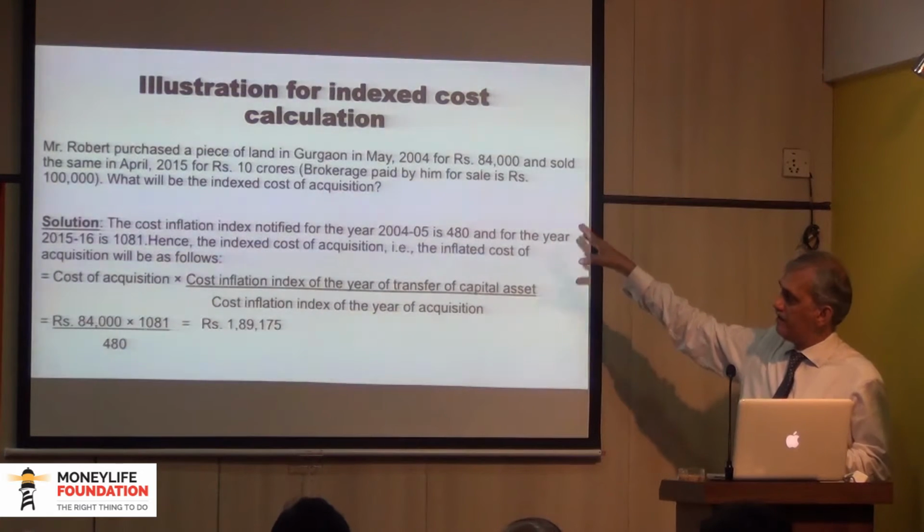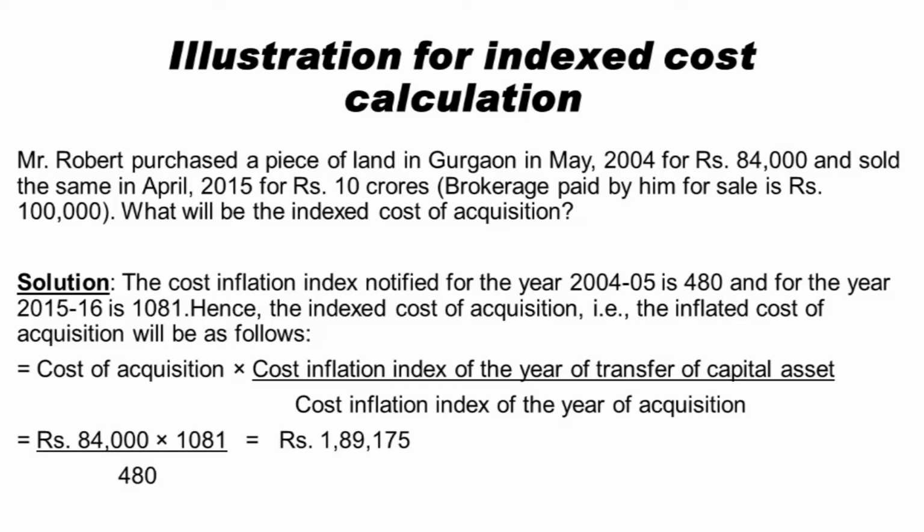Brokerage paid by him for the sale is 1 lakh. I don't know which broker had the guts to charge brokerage from Mr. Robert, but he paid 1 lakh. And now we have to calculate the index cost of acquisition.